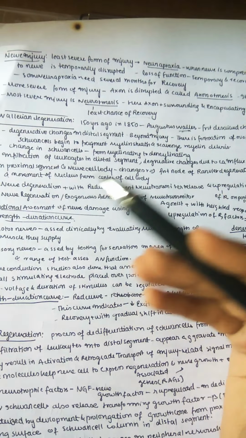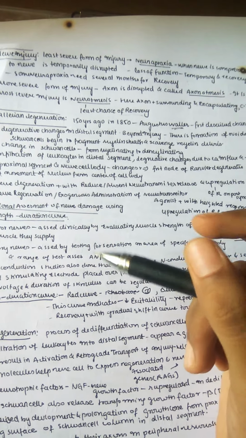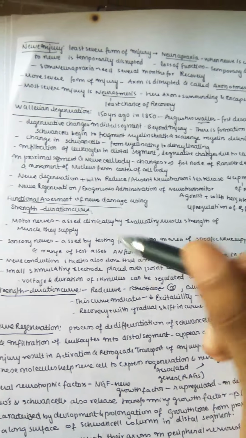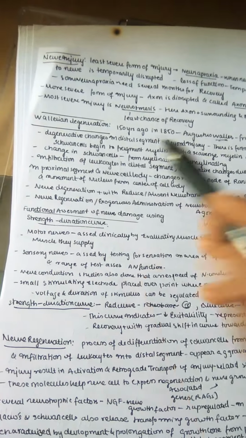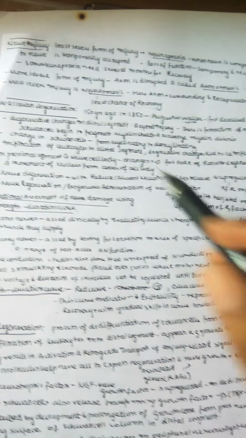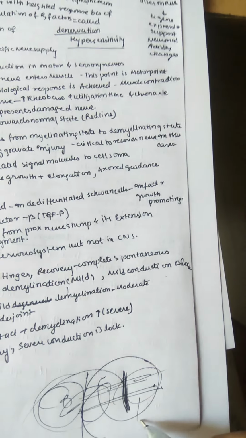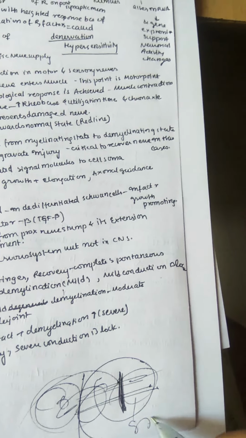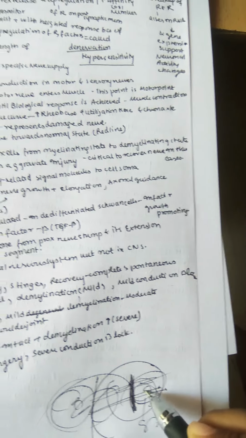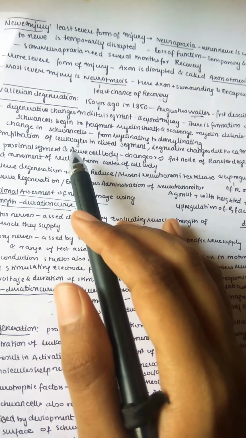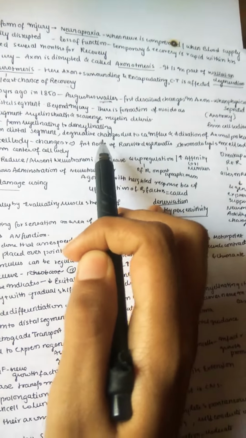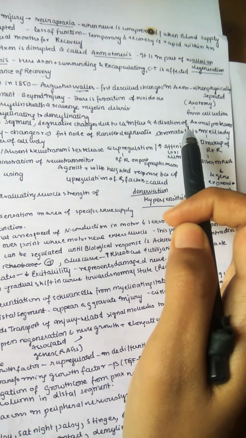So the Schwann cells start separating, the scavengers come there, and the myelin debris is eaten by them. There is a change in the Schwann cells from myelinating to demyelinating. There is infiltration of leukocytes in the distal segment; serotonin, histamine and others are released and call the macrophages, so macrophages enter the distal segment. Degenerative changes occur due to calcium influx and activation of axonal protease enzymes.